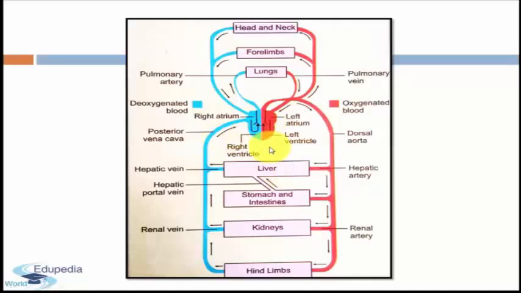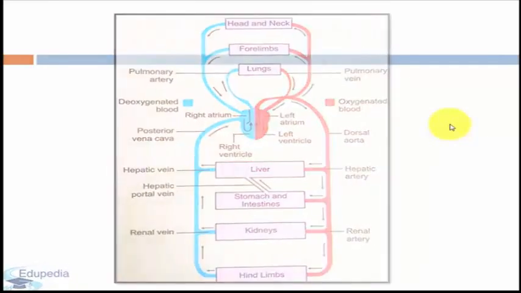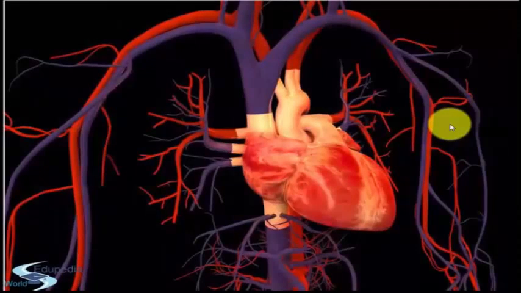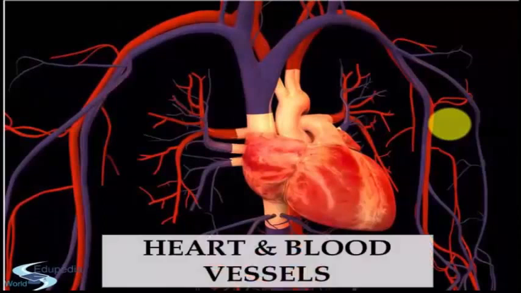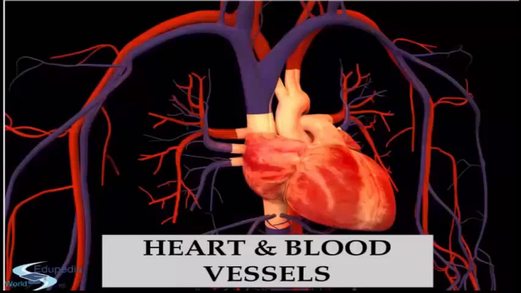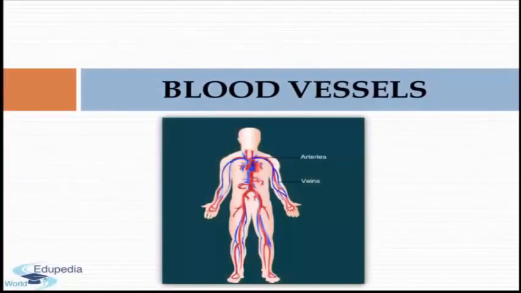Now the muscles of the heart, through their periodic contractions, cause the blood to flow and circulate. So the circulatory system consists of a pumping organ, that is the heart, and blood vessels. In the current video lecture we will only focus on blood vessels, and in the next video lecture I will explain the pumping organ, the heart. The blood vessels are of three types: arteries, veins and capillaries. They are connected to form a continuous system.